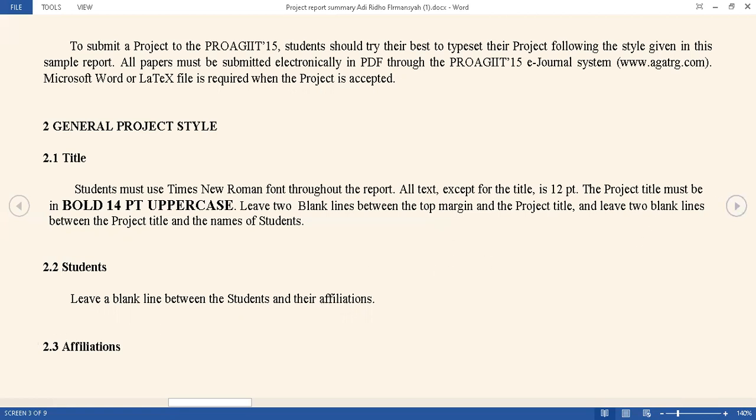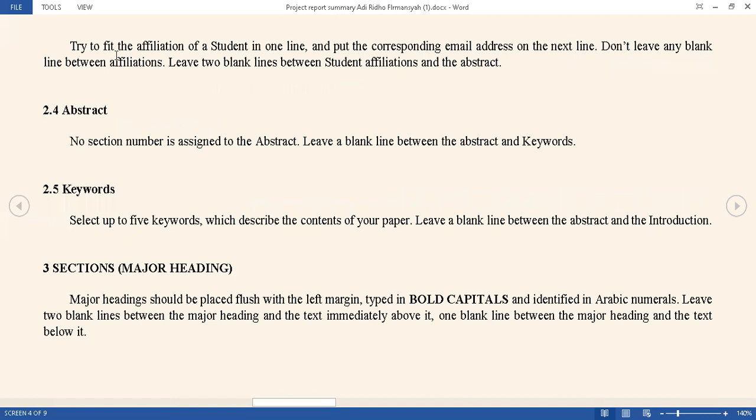Number 3, affiliation. Try to fit the affiliation of the student in one line and put the corresponding email address on the next line. Don't leave any line between affiliation lines. Leave 2 blank lines between student affiliation and abstract.